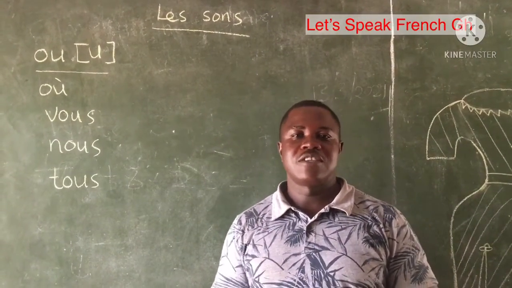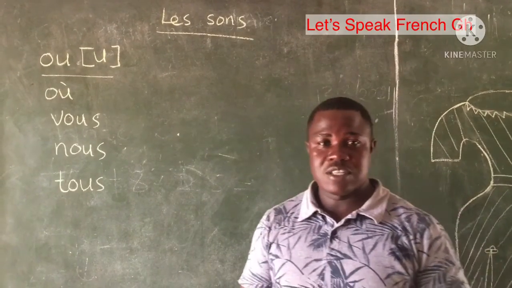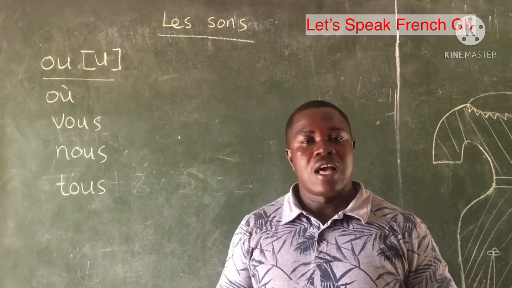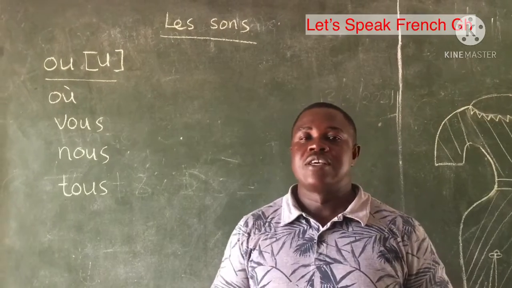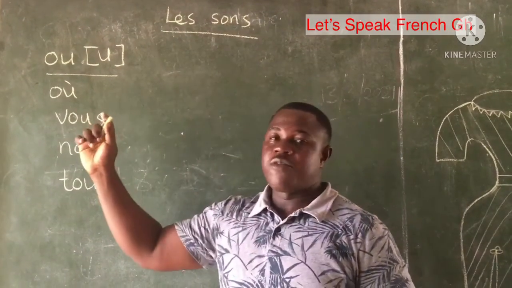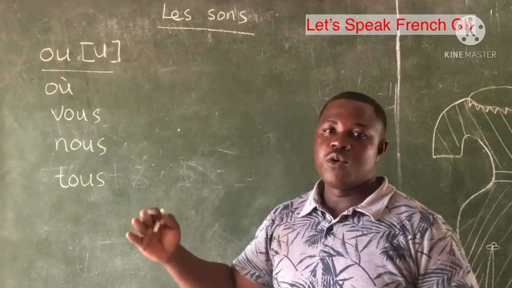Let's Speak French GH. Today we are going to learn how to pronounce certain words. Yes, in our previous lesson we learned about the silent letters. So today we are going to look at some sounds. So we have a combination of O and U. Nous avons la combinaison de O et U.